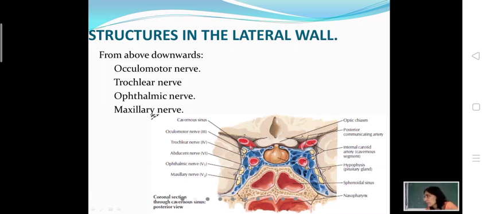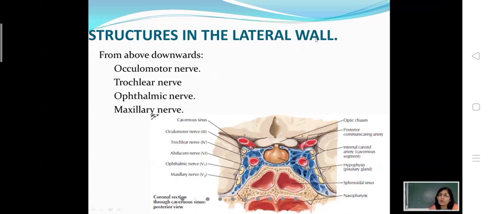So in the lateral wall of cavernous sinus are present four nerves in the above downward manner. What does it mean? That these four nerves are traversing the cavernous sinus so as to reach further to their area of distribution.